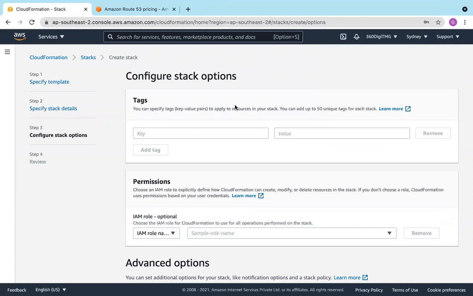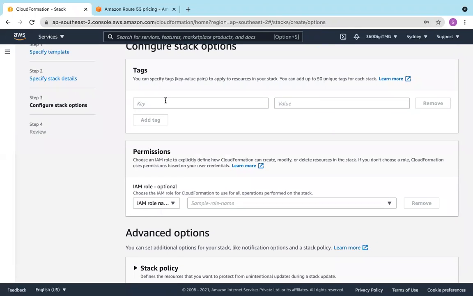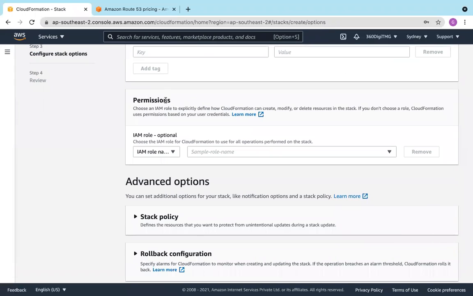I don't want this. So configure stack options. If you want to give any key value pair, you can specify here. Anyway, it's optional. You can skip it. Permissions, IAM role. Why? We know this. Because CloudFormation needs permissions to create the EC2 instance and also to create the security group, etc. We need an IAM role and need not bother about this. You can automatically assign an IAM role. If you want to assign any other additional IAM role also, you can specify here.